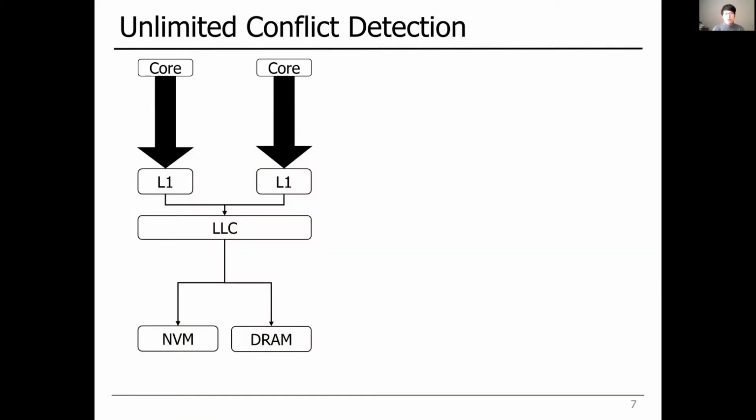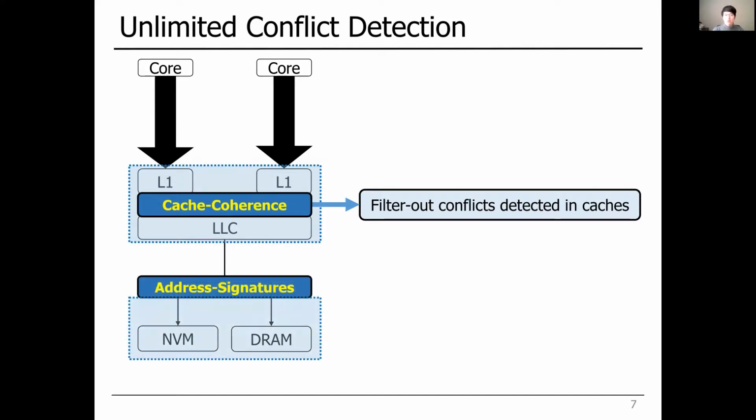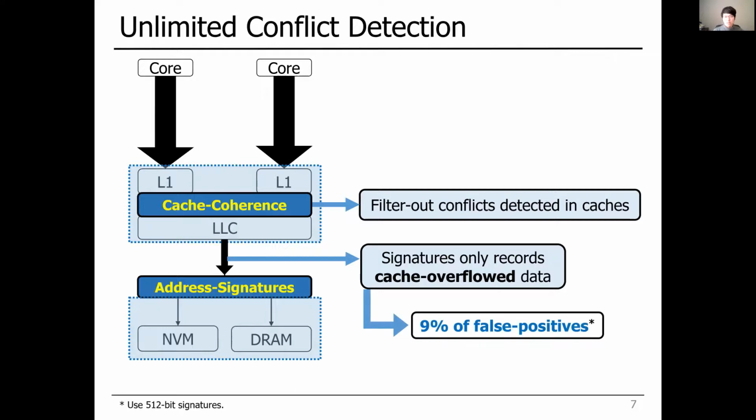So what UHDM does is to filter out conflicts happening in caches with the cache coherence protocol. The cache coherence protocol actually detects the conflict and only allows cache miss requests to go to the address signature below. Since they only record cache miss requests, they have much less chance to produce false positives. As a result, UHDM reduces the false positive rate to 9% from 99%. This is very important to support unbounded transactions with enough concurrency.